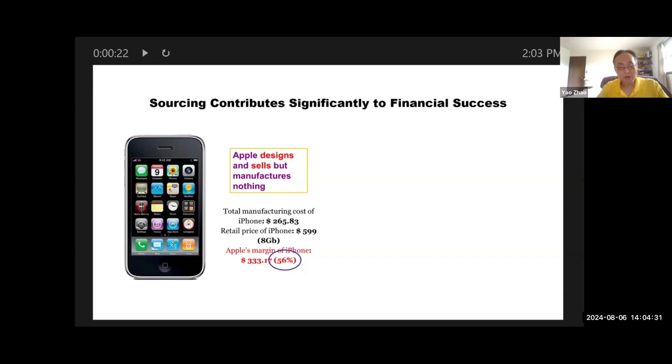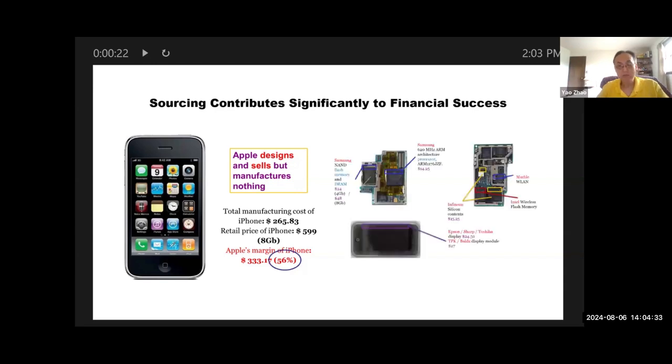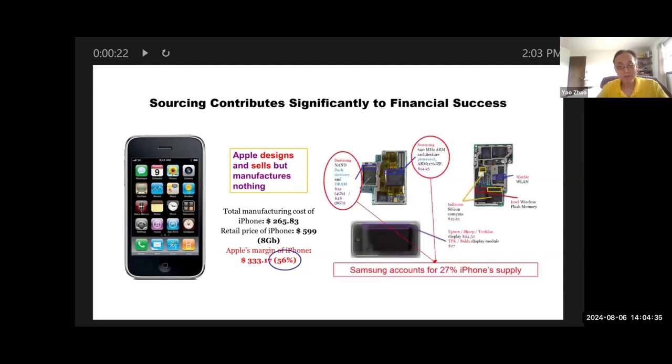And to whom did Apple outsource? Including Samsung, actually 27% of the iPhone's supply was accounted for by Samsung, and of course many other suppliers such as Intel, Infineon, Epson, and so on.